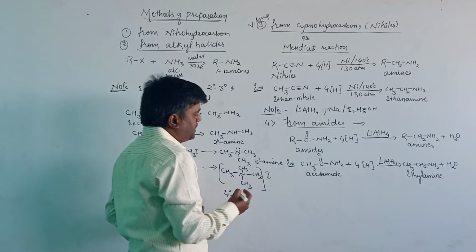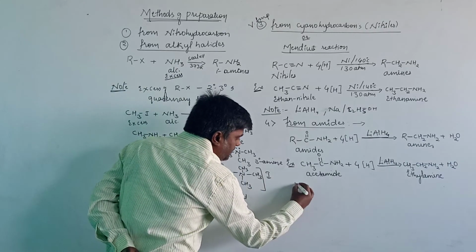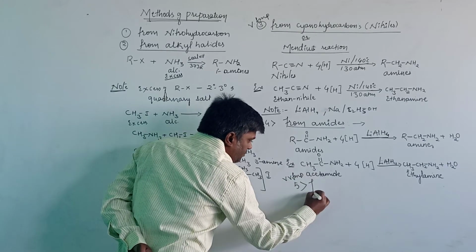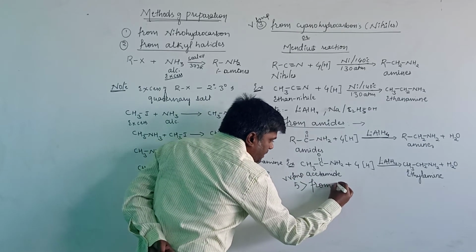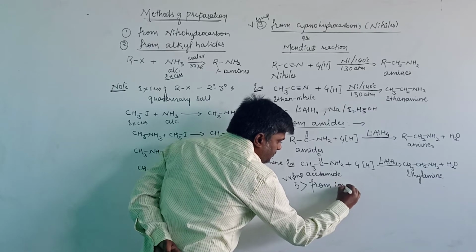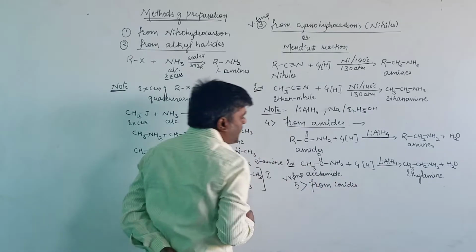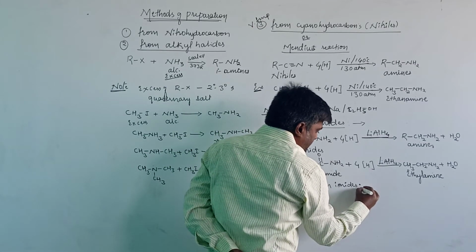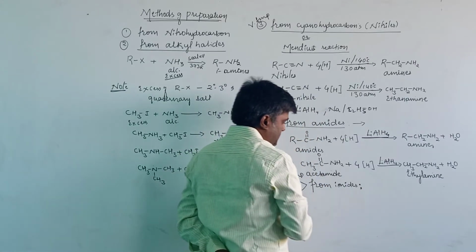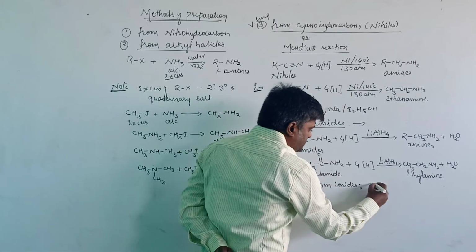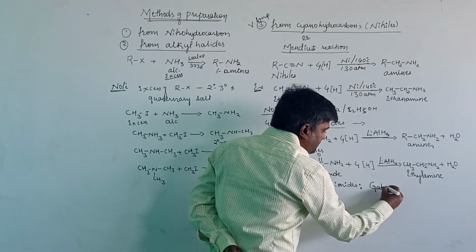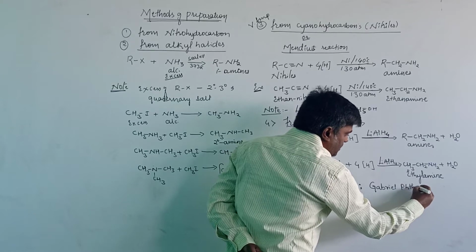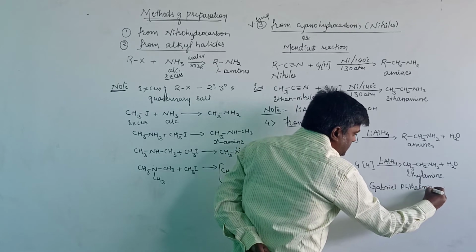This is about the fourth method. Let us see the fifth method. That is the fifth method. Very important here. From phthalimide: the preparation of amines with the help of phthalimide, or generally we can call it the Gabriel phthalimide synthesis.